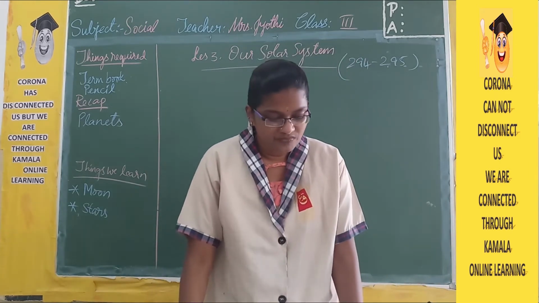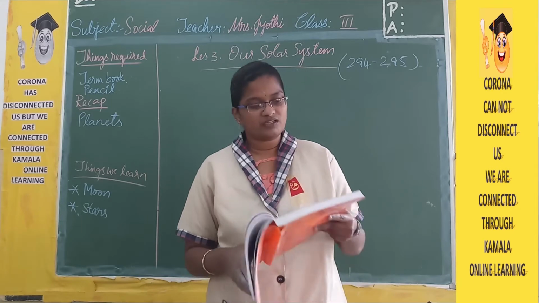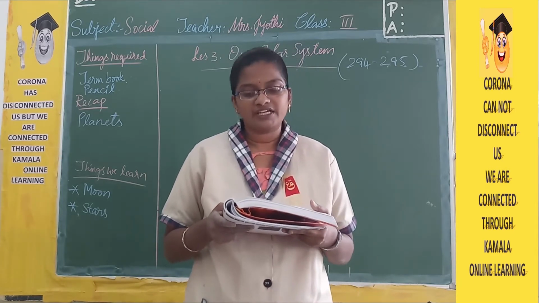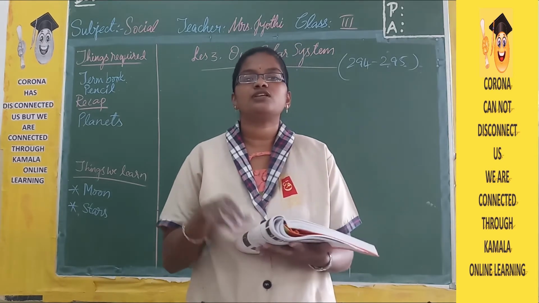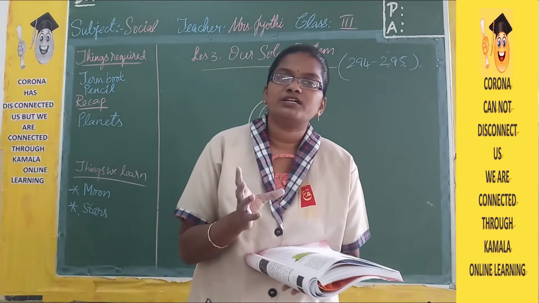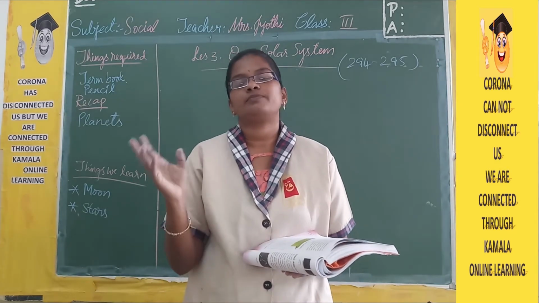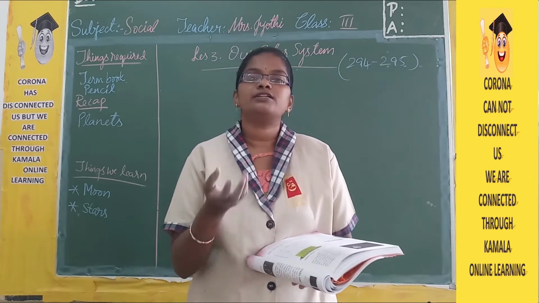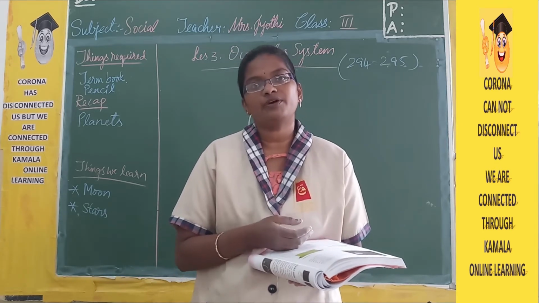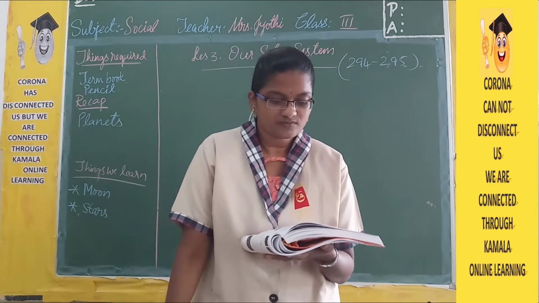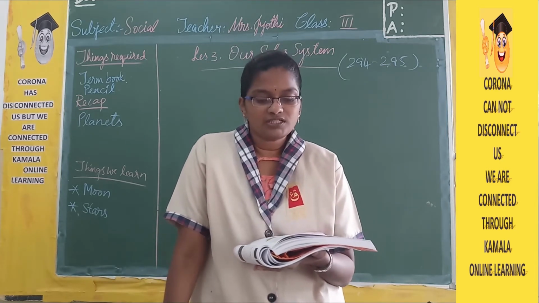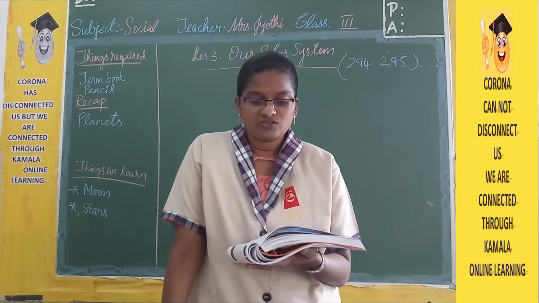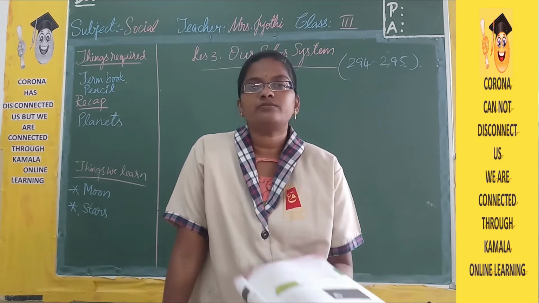Let us learn. Lesson number 3, and today we are going to learn the moon. The moon is our nearest neighbor in space. In the solar system, along with the earth, there are other planets and even natural satellites also. Among all that, the moon is the closest neighbor to the earth. It moves around the earth in the same way the earth moves around the sun. This is called revolution of the moon.